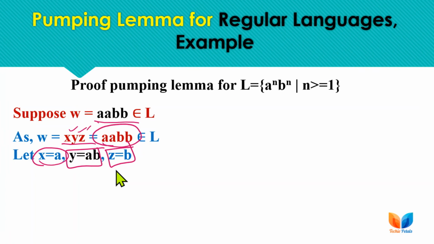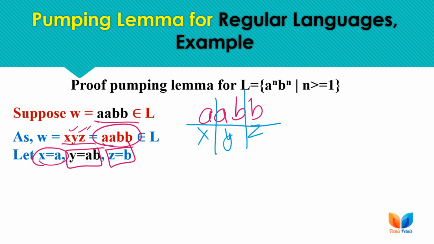Okay, so now as the string is AABB, this is x, this is y and this is z, you may take any other partition. Now we will be proving that this language is not regular with this sample string and with this partition of x, y and z.